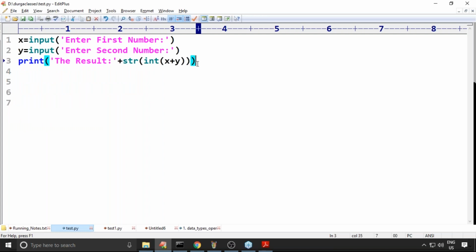Any doubt? Feeling comfortable? Typecasting is a very dangerous concept for the exam, so please make sure you understand it. Yes, Muhammad Yunus, if we separate with a comma, then it becomes valid, no problem at all. It will be valid, but the output is always the problem.